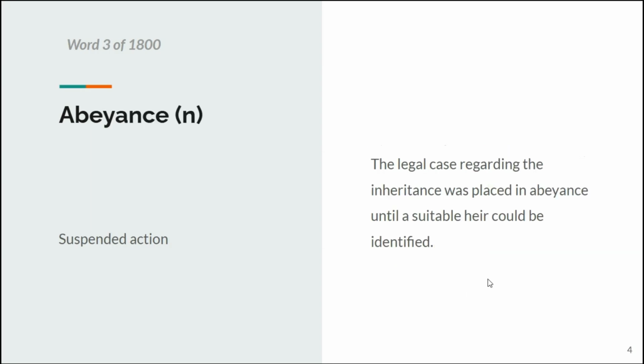So the third word is abeyance, which is a noun form. It means a suspended action. For example, the legal case regarding the inheritance was placed in abeyance until a suitable heir could be identified. Right? So the case was delayed.